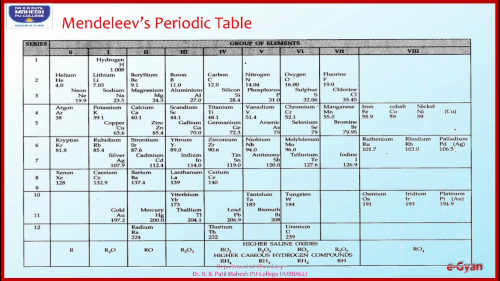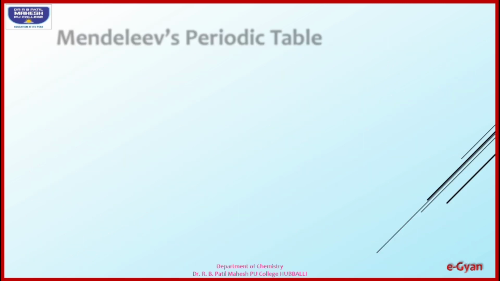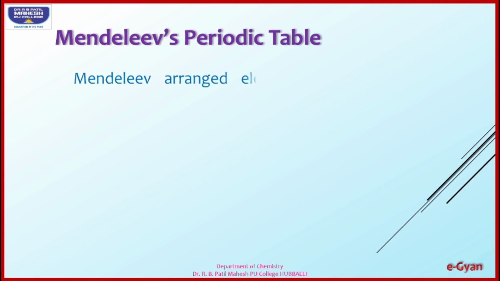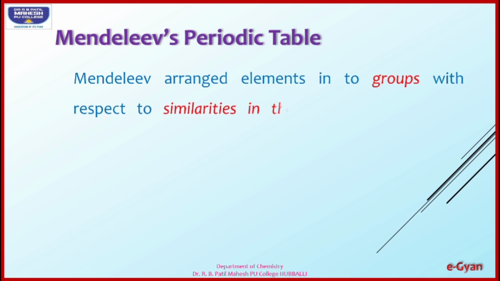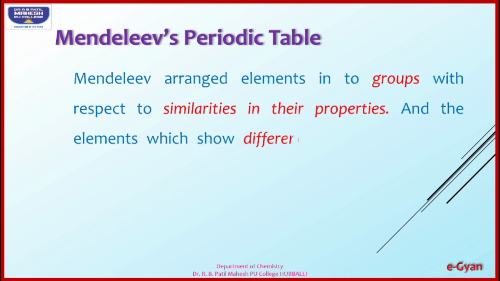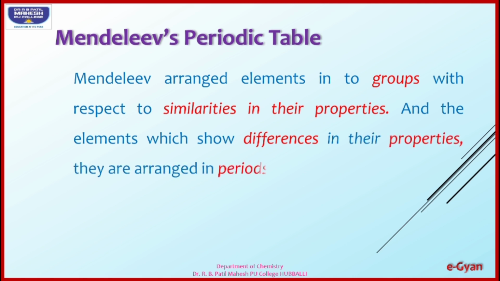But he gave a very important concept to build the modern periodic table: similarities in properties in one group and differences in properties across periods. That means in Mendeleev's periodic table, he arranged the elements into groups with respect to similarities in their properties, and elements which show differences in their properties are arranged in periods.